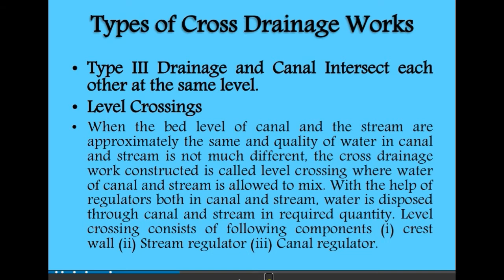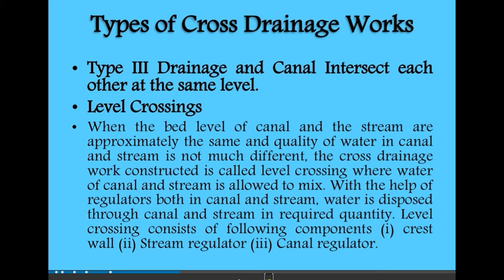Next is type 3 of cross drainage works. It is where drainage and canal intersect each other at the same level. When the bed level of canal and the stream are approximately the same and the quality of water in the canal and stream is not much different, the cross drainage work constructed is called level crossing.